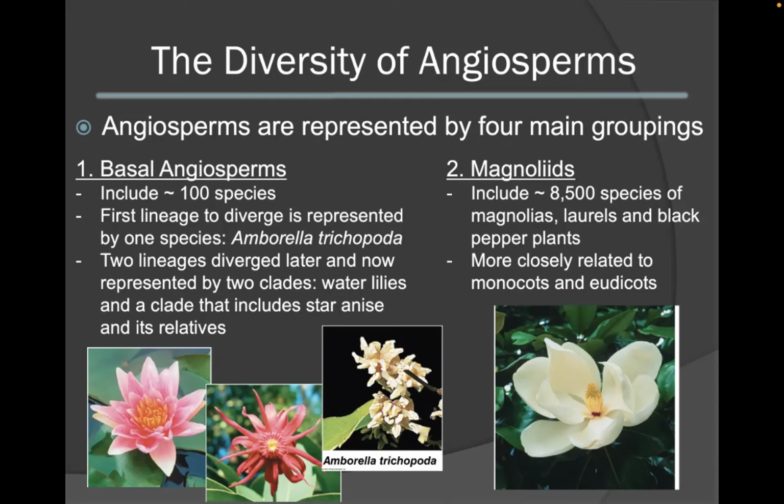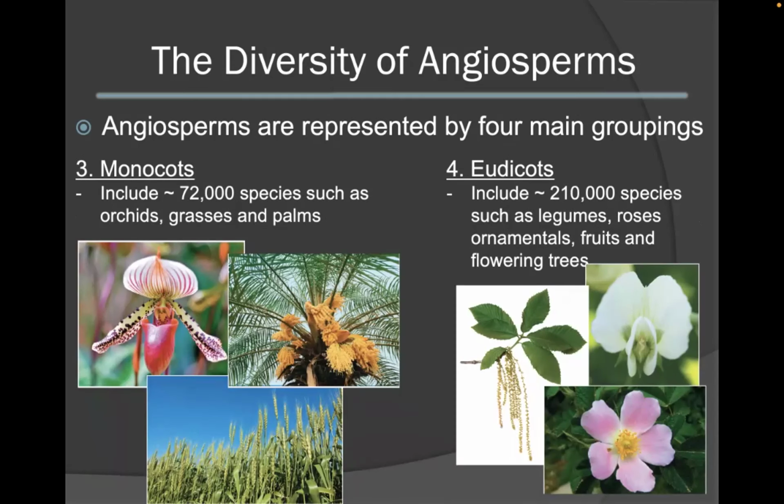The second main grouping is the magnoliids. These include magnolias, laurels, and black pepper plants. It is believed that the magnoliids are more closely related to monocots and eudicots than they are to the basal angiosperms. The third main grouping are the monocots. These include species such as the orchids, grasses, and palms. And the last grouping is the eudicots or true dicots. These include the legumes, roses, ornamentals, fruits, as well as flowering trees.